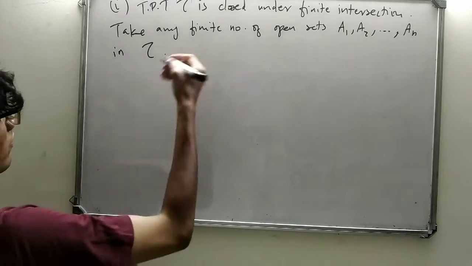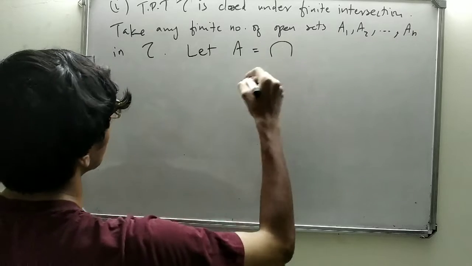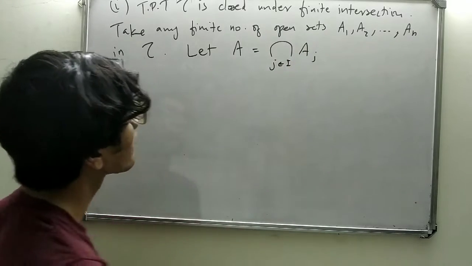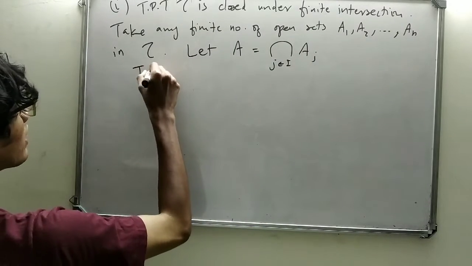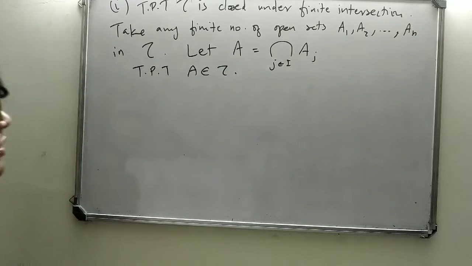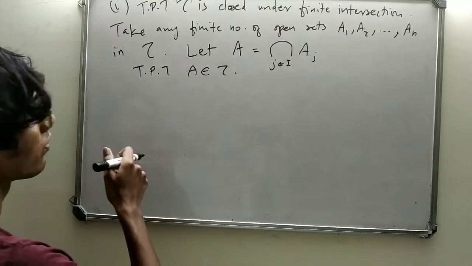So let us take A equals the intersection over j of Aj. We need to prove that A is an element of tau.